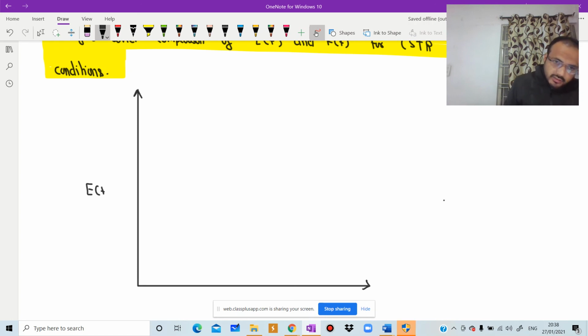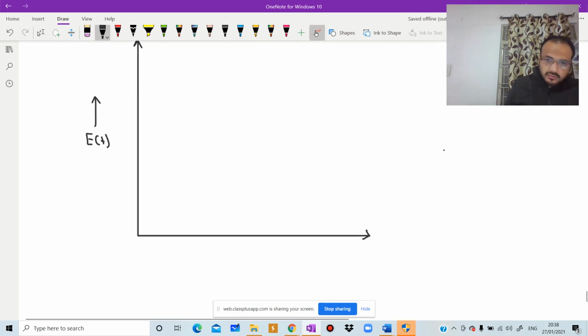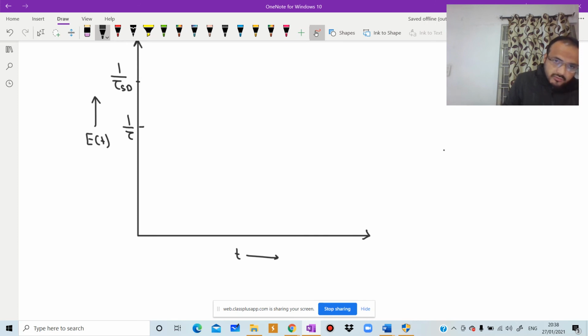Here we have E of t versus t, with intercept 1 by tau.